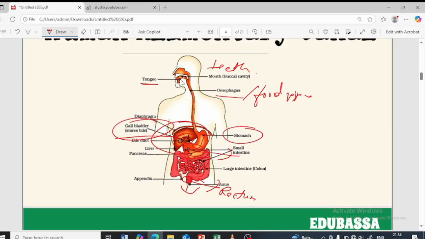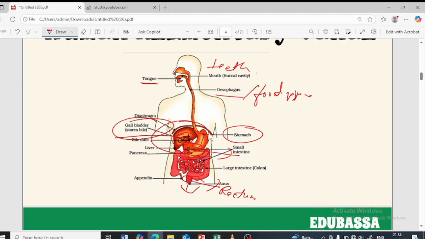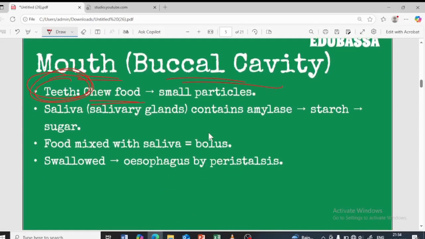So whatever food we are taking in must be broken down and made soft and wet so that it can easily pass through. It is broken down with the help of the teeth. There is saliva present. This saliva is produced by a gland called the salivary gland, which is present in the mouth. This salivary gland secretes saliva, and this saliva contains an enzyme called salivary amylase.